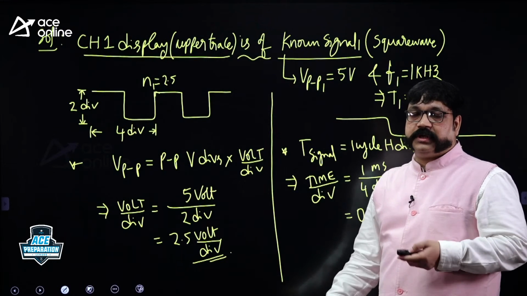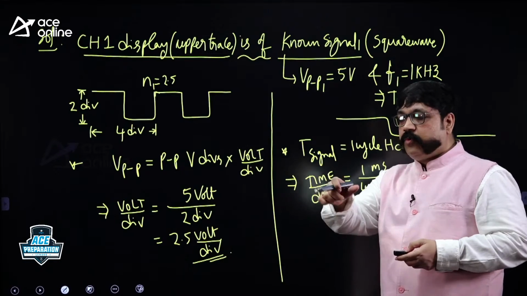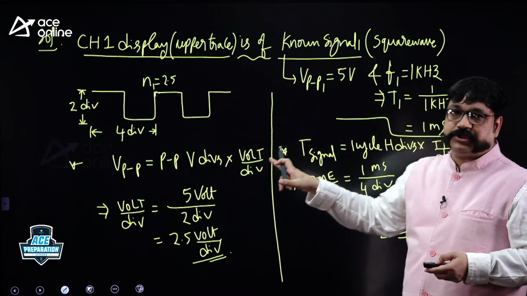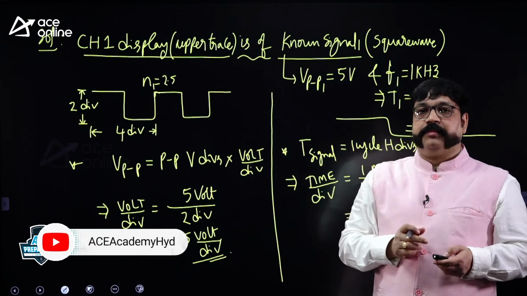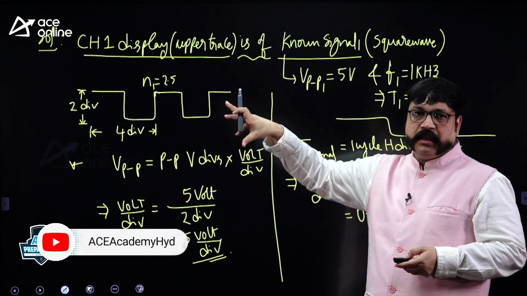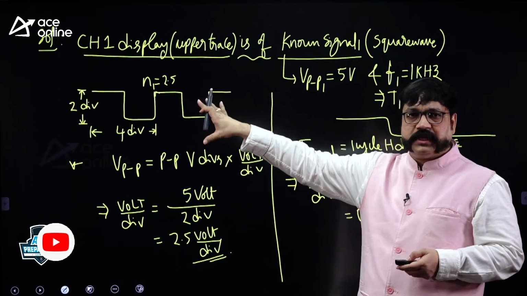But that is not the question. The question is not about volt per div or time per div. This can also be a question. I observed such a question in the GATE instrumentation paper. They give all this data. They give you only one cycle or two cycles, something like that.